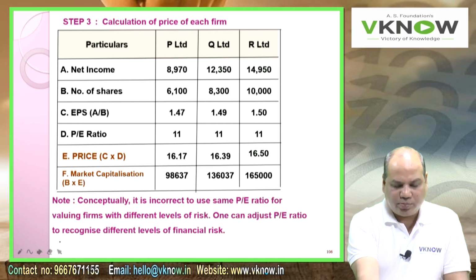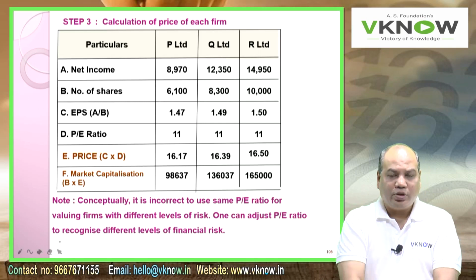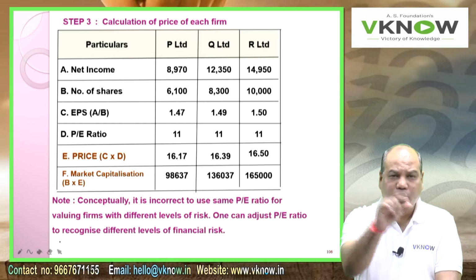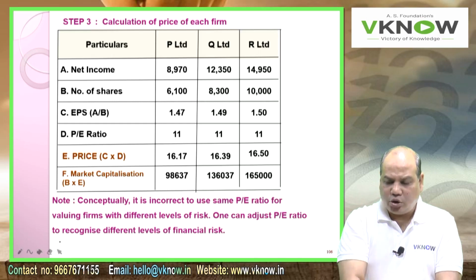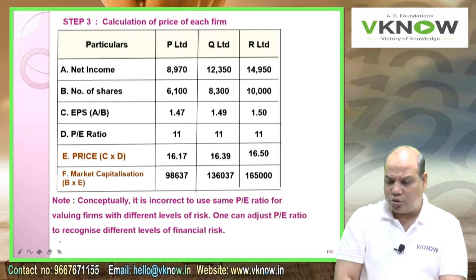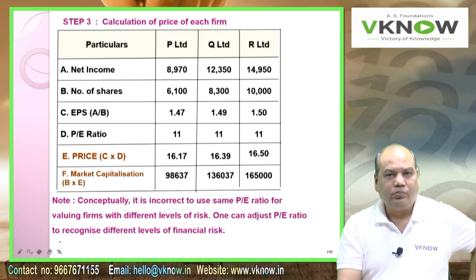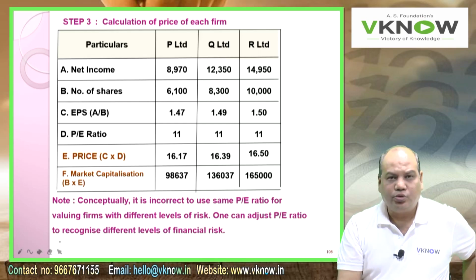One should adjust the P ratio according to the risk involved also. So the one note I have to write for the fifth question. Please write note: conceptually, it is incorrect to use the same P ratio for valuing firms with different levels of risk.